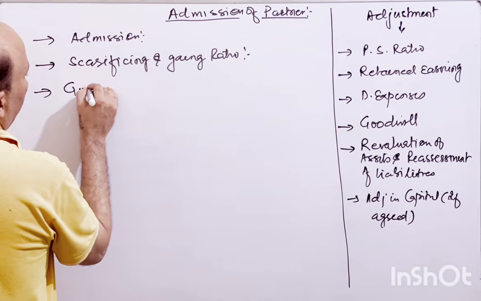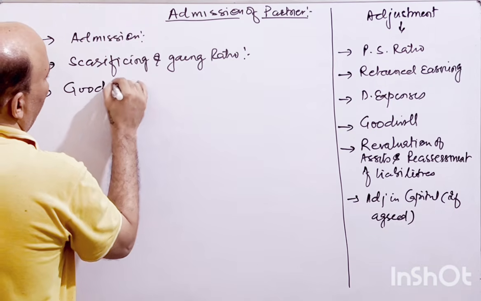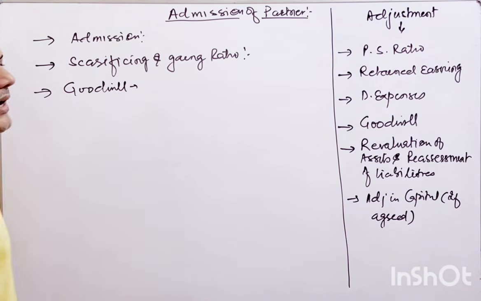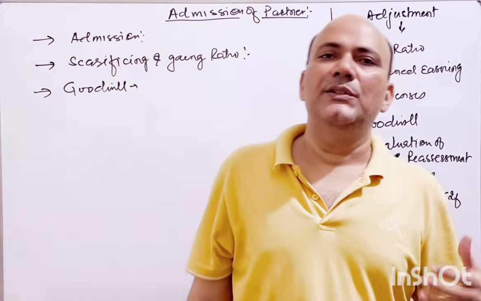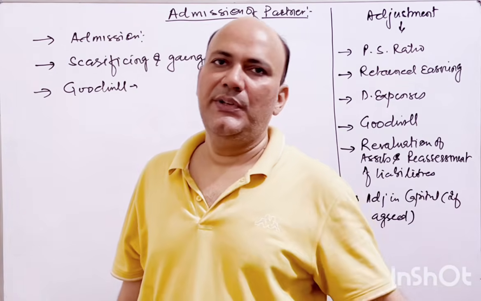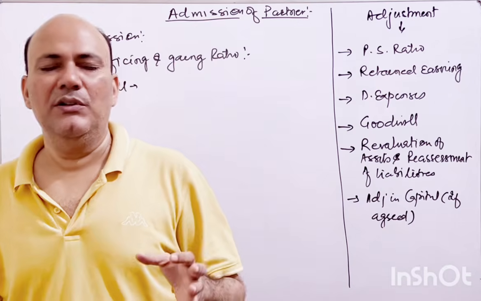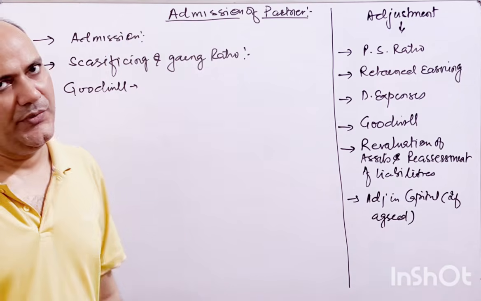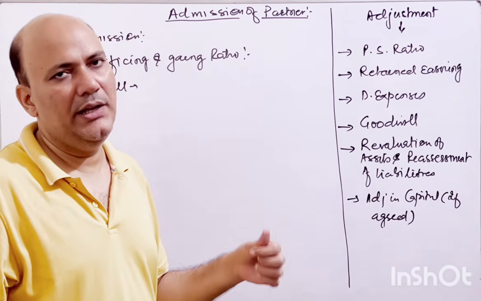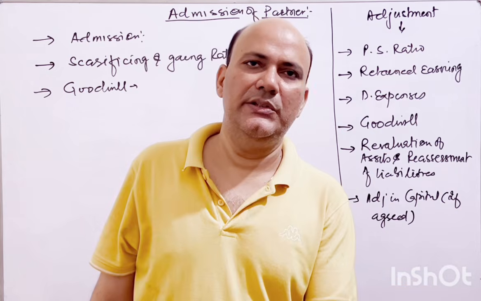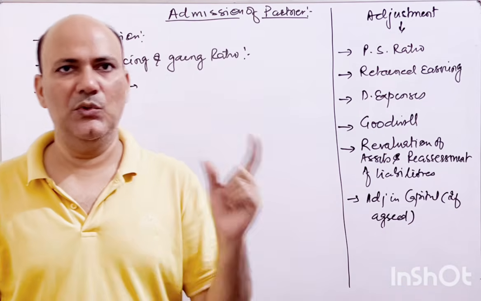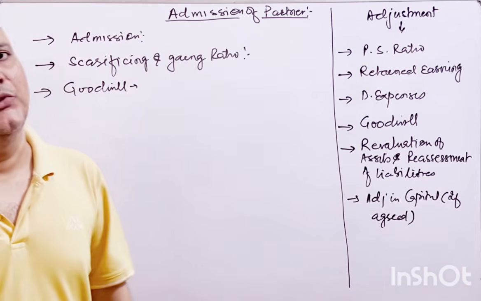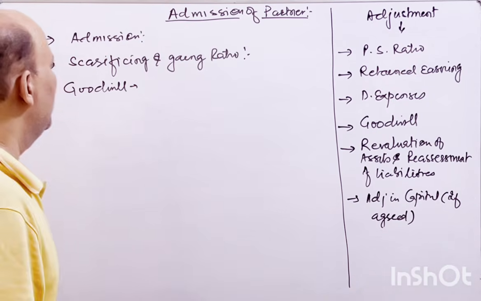Goodwill is the earning capacity of the firm, by which the firm earns more compared to the competitors or peers on the same investment they have made. Okay, if 1 lakh rupees has been invested, and somebody is earning 12% and somebody is earning 10%, then obviously the person earning 12% has some goodwill, and that is equivalent to the extra 2%, right?